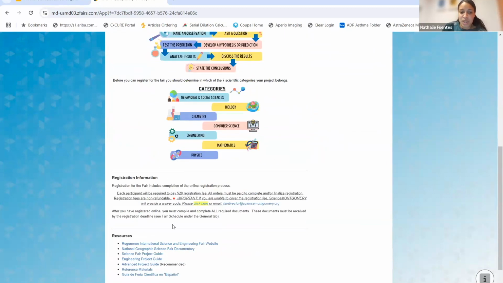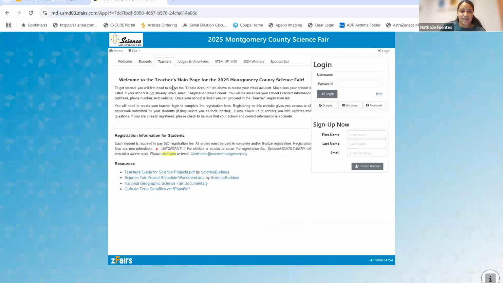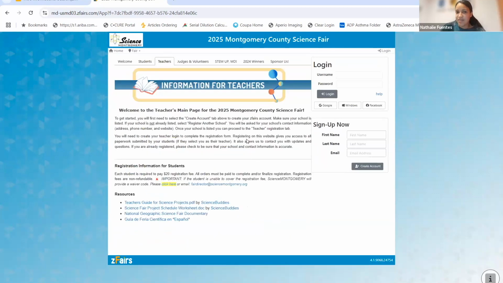Also, there is like registration information. You remember that I talked to you about the coupon or the code that you need. If you cannot pay those $20, just click here and automatically I will know and I will send you that code, okay? No questions asked. In the case of the teachers, we also have a dedicated information tab for you guys with resources, with guides, with worksheets that you can use in the classroom, etc., etc.